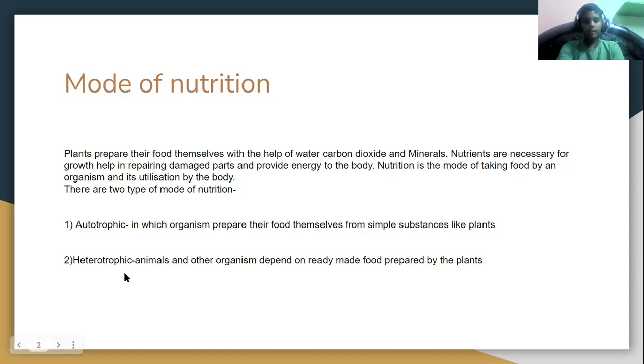Next, heterotrophic. Animals and other organisms depend on ready made food prepared by the plants. So the plants prepare some food and they are autotrophs. And excess food is stored in some parts. And the heterotrophic, which are animals, humans, they take the plant part and eat it. So they use the nutrients prepared by the plants.